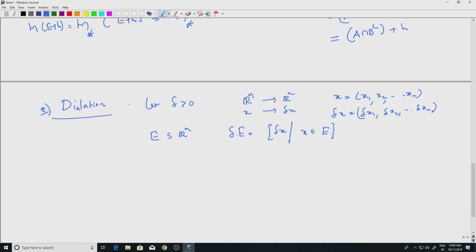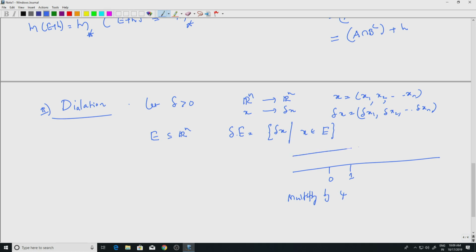Now, we want to say a similar result holds for dilation. Of course, Lebesgue measure will not preserve dilation, that is easy to see. So, let us look at some examples to guess what the answer should be. Let us take the interval 0 1 in R and multiply it by 4.